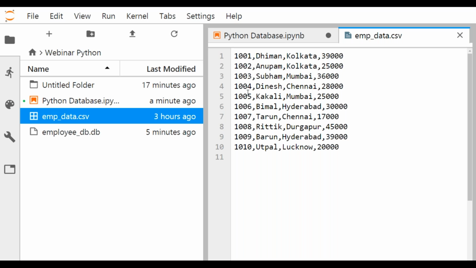In this way we have 10 records: 10 employee IDs, 10 names, 10 cities, and the salaries. So this is the respective CSV file I'm having. My plan is to populate my employee table by reading the CSV file content, not taking data from the keyboard.